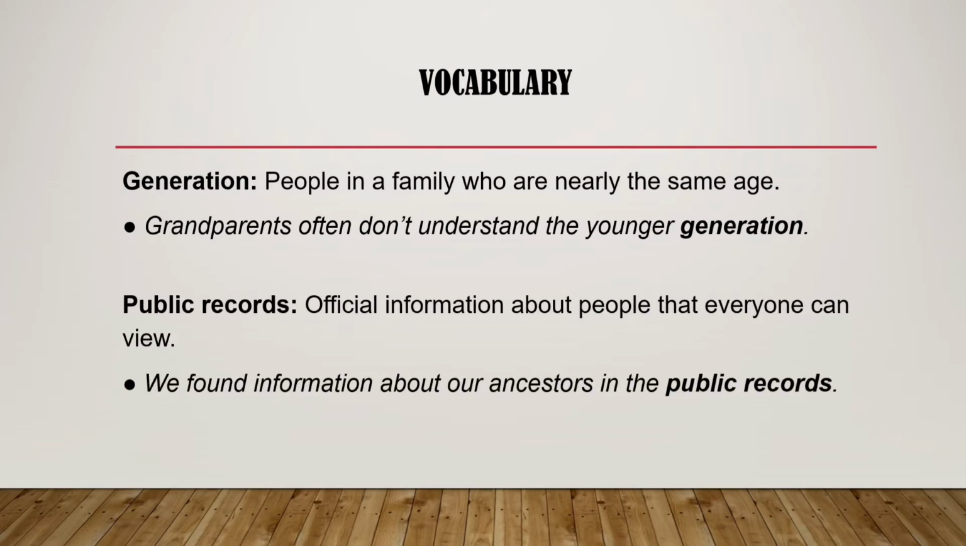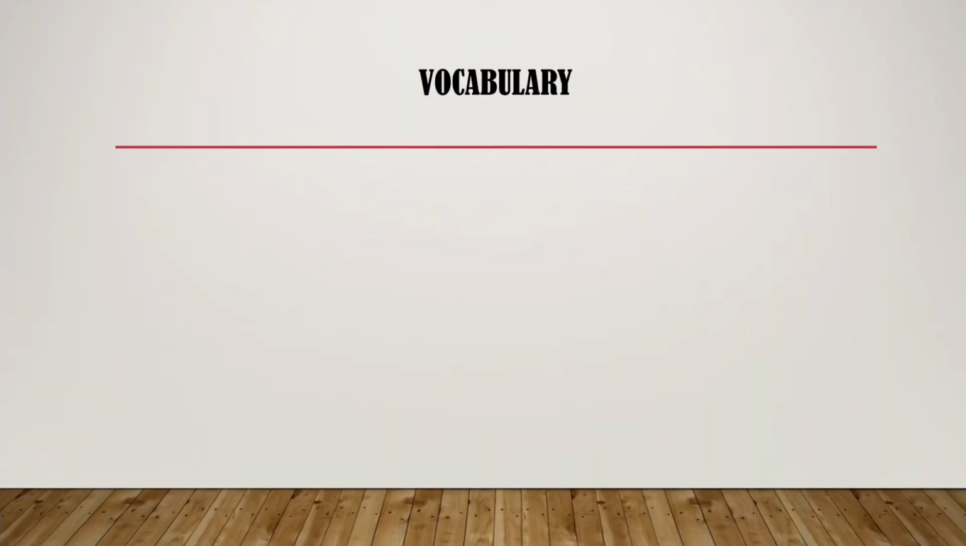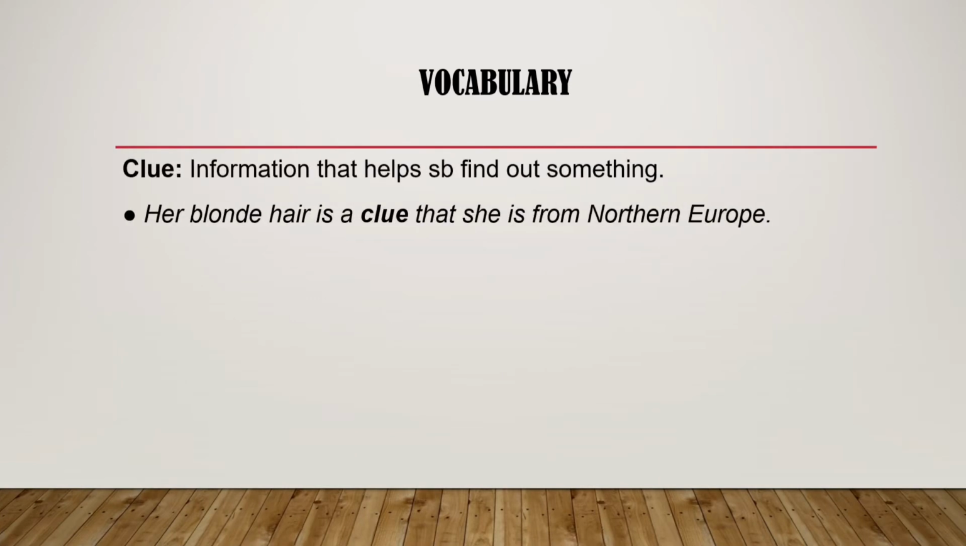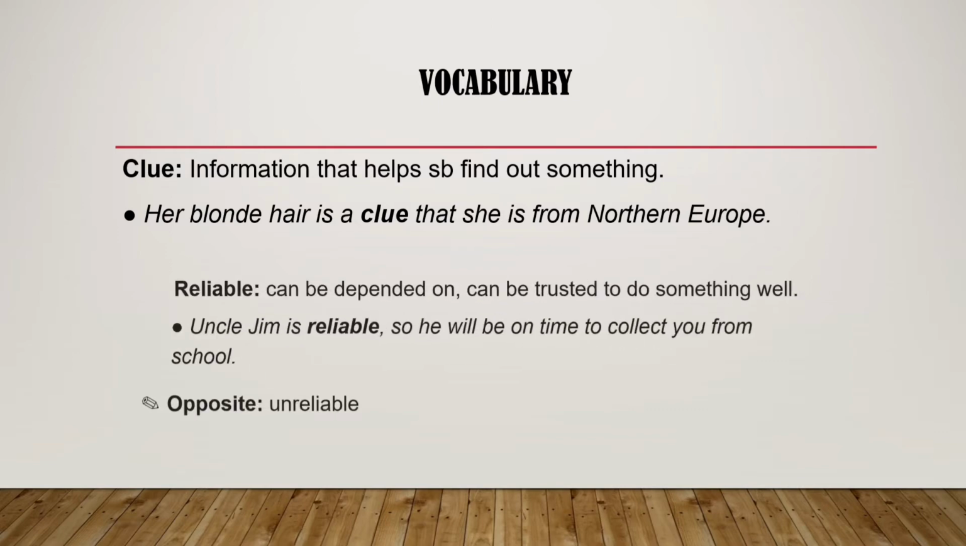Public records. Official information about people that everyone can view. We found information about our ancestors in the public records. Clue. Information that helps somebody find out something. For example, her blonde hair is a clue that she's from Northern Europe.